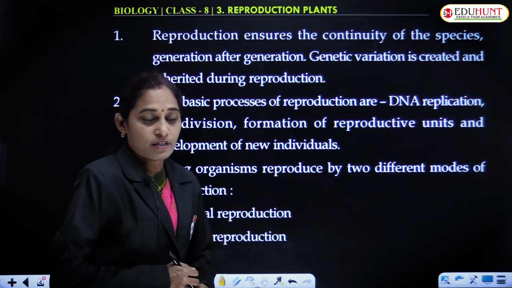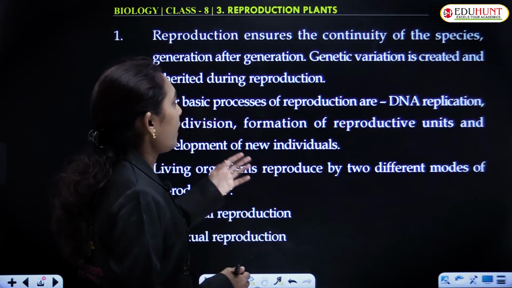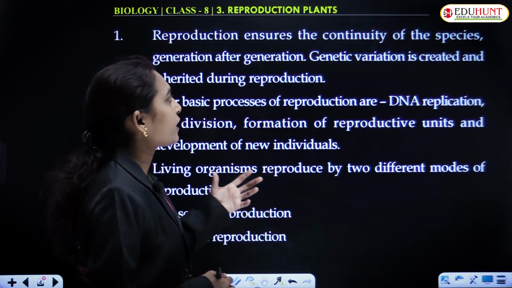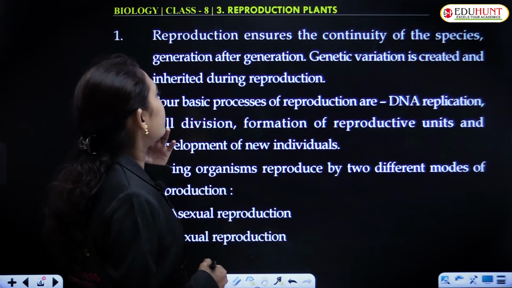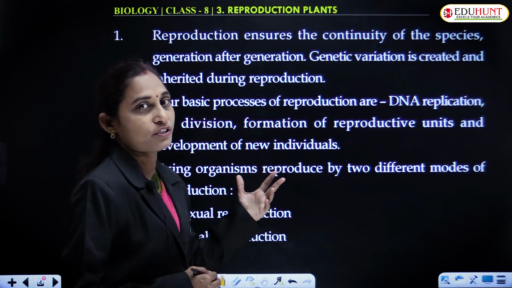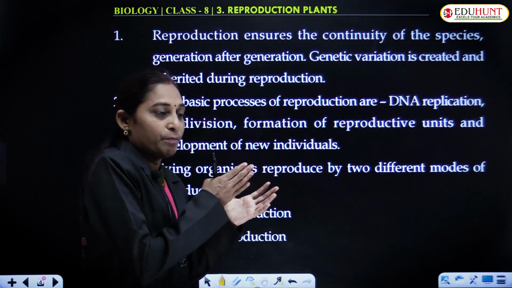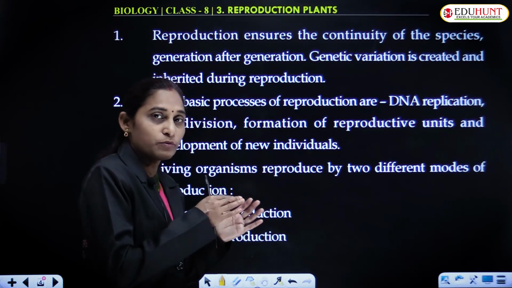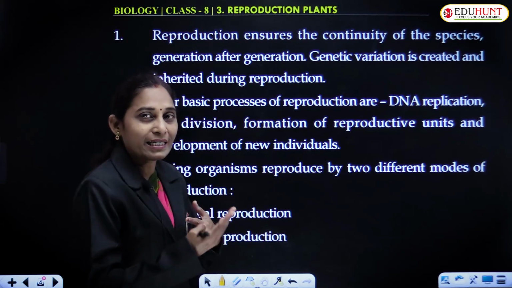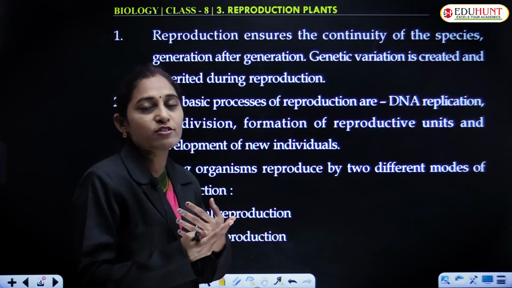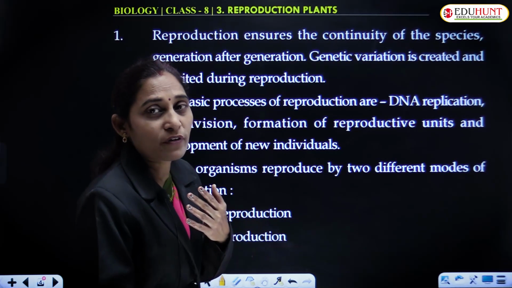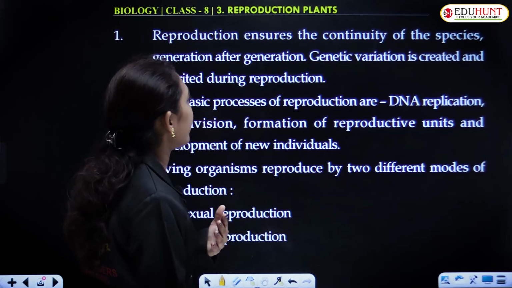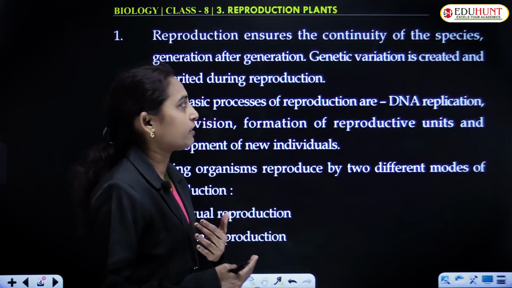The process of reproduction ensures the continuity of the species generation after generation. That is, the reproduction process enables the organism to multiply, or to give rise to a number of individuals of its own kind through several generations.